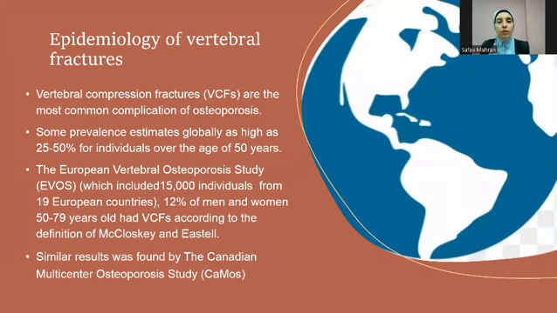As regards epidemiology, vertebral compression fractures are the most common complication of osteoporosis. Some prevalence estimates globally are as high as 25 to 50% of individuals over the age of 50 years. The European Vertebral Osteoporosis Study, which involved around 15,000 individuals from 19 European countries, stated that 12% of men and women between the age of 50 to 79 years old have vertebral compression fracture, and similar results were found by the Canadian multi-center osteoporosis study.